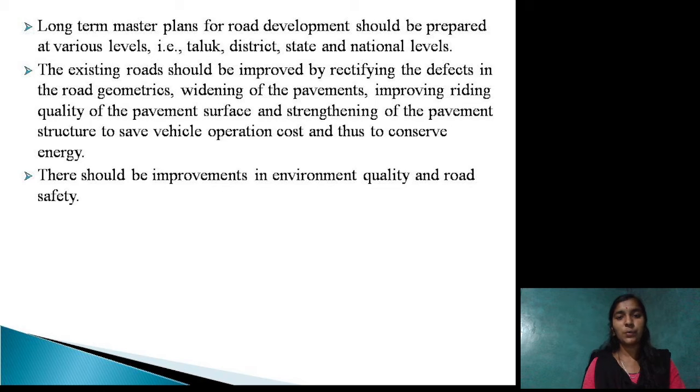There should be improvement in the environmental quality and road safety. From this, the environmental quality also improves and the road safety also improves.